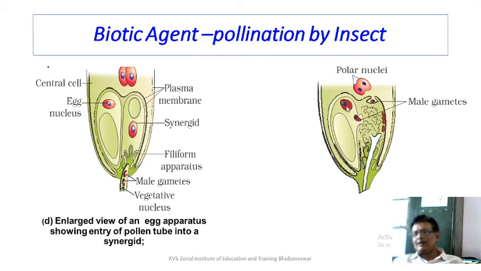The first male gamete fuses with the egg and the second one fuses with the polar nuclei. So two-time fertilization will take place. Technically you call it double fertilization.